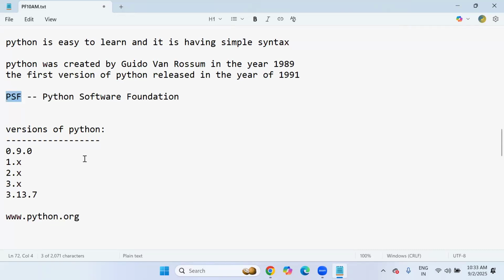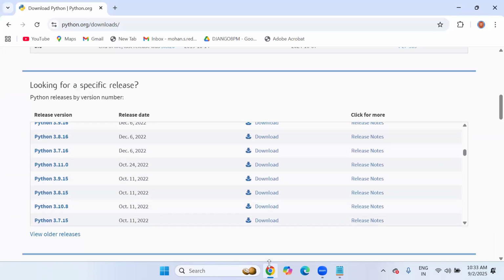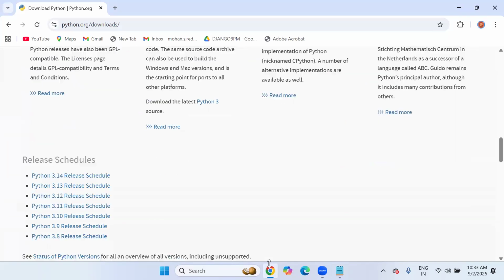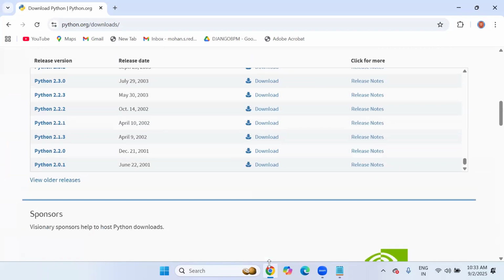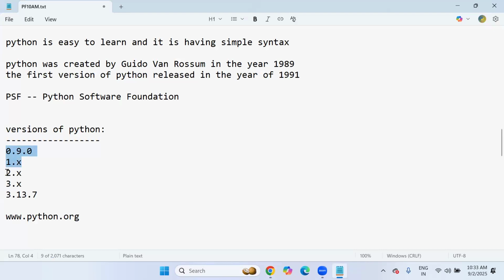The Python Software Foundation community has stopped the support for the 0 version as well as the 1 version. So they have literally stopped the support for the 0 and 1 versions. That's why we don't see them on the official website, in the installation and download procedure. You don't see the 0 version and 1 version here. They are giving only 2 and above. Look here, there is 2.0.1 and above. They have clearly removed the 0 and 1 versions from the download list because they stopped the support for these 2 versions. They recommend using 2 or above. It will be good for the development process. So this is the latest stable release.